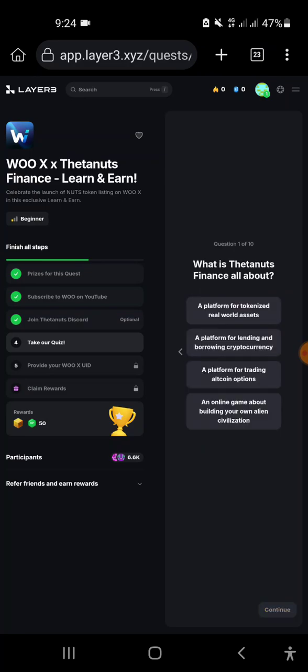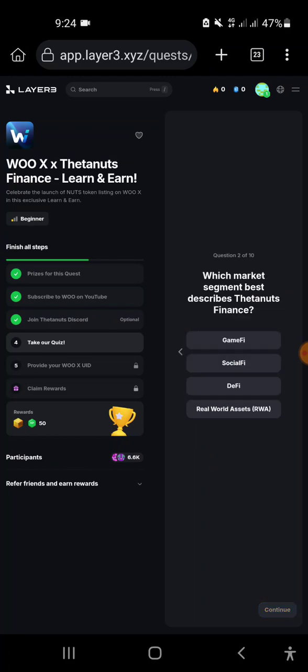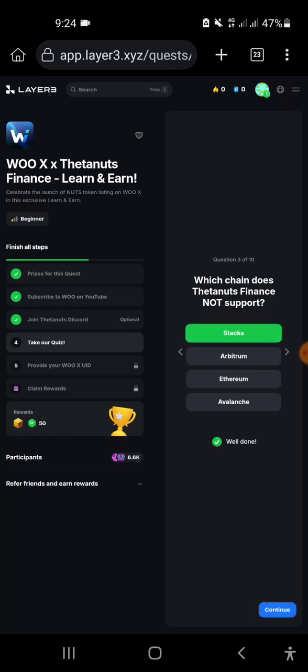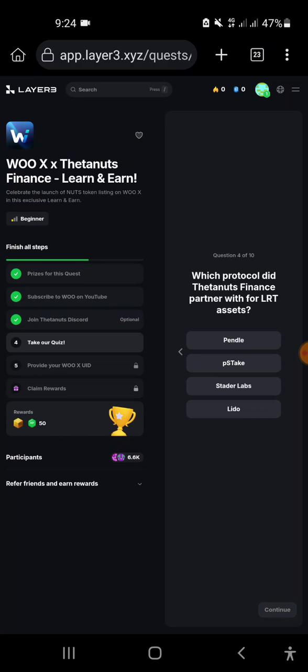What is Testnets finance all about? A platform for lending and borrowing cryptocurrency. It is wrong. If it is wrong, click on a platform for trading altcoin. Which market segment best describes Testnets finance? It is DeFi. Click on this continue. Which chain does Testnets finance not support? Stack. Which protocol did Testnets finance partner with for LRT assets? Pandal, PSTech, this one. If it is not, click on another. You have a lot of multiple options.